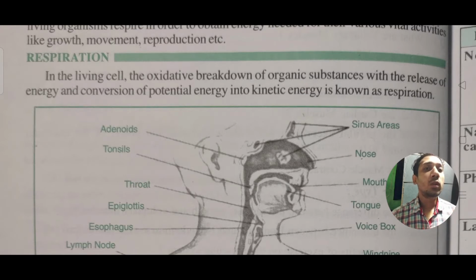When we take in oxygen, it goes through some kind of breakdown, and thereafter it releases energy, and that energy changes our potential energy into kinetic energy. It means if we are at rest, in a bad mood, we will become good and active, and all of this happens because of respiration.